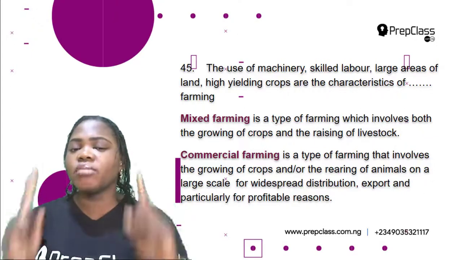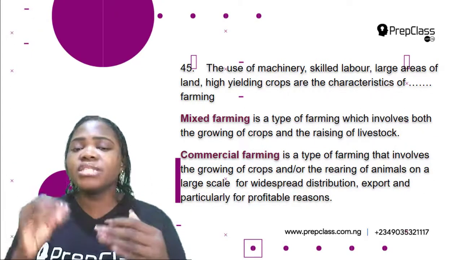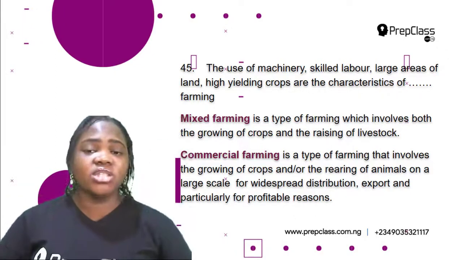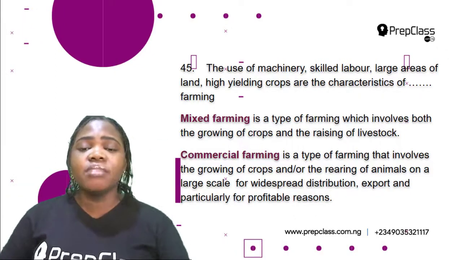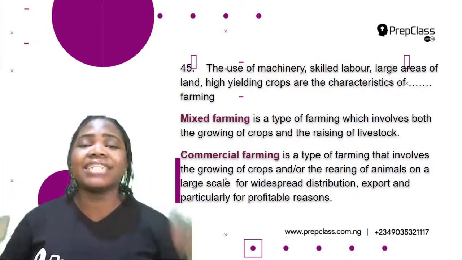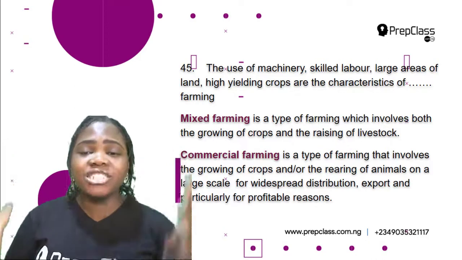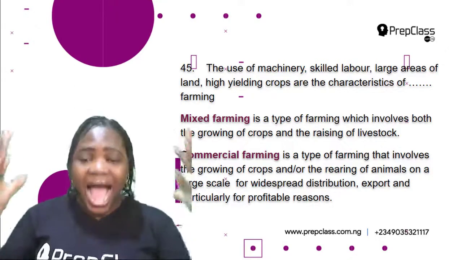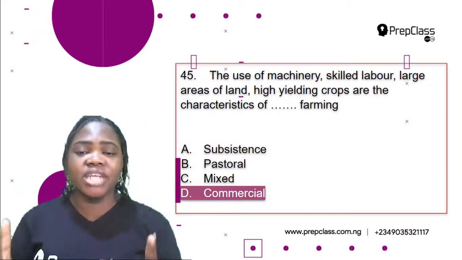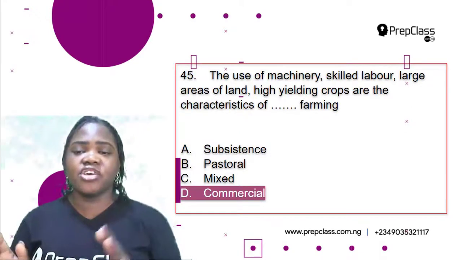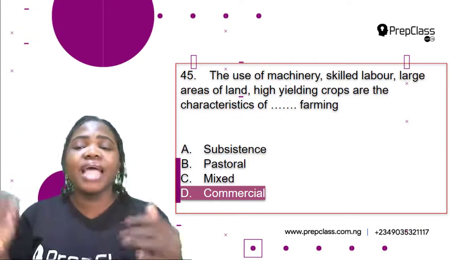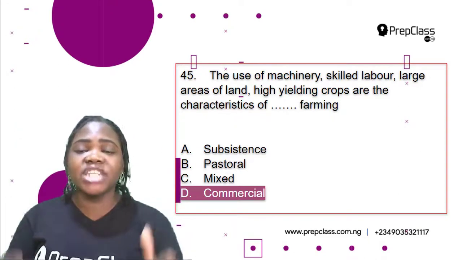So this means that in commercial farming, you're going to be using machinery, skilled labor, you're going to need large areas of land and high yielding crops because you are growing on a large scale for widespread distribution, export, and for profitable reasons. So the correct answer here is commercial. So the use of machinery, skilled labor, large areas of land, high yielding crops are the characteristics of commercial farming.